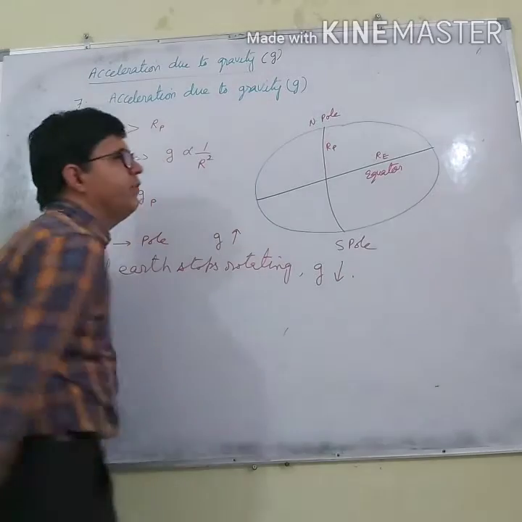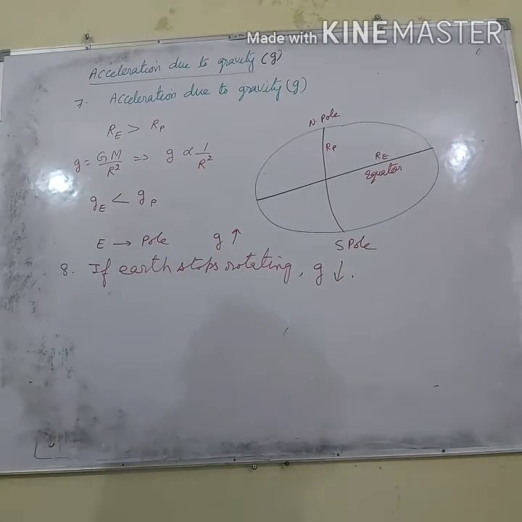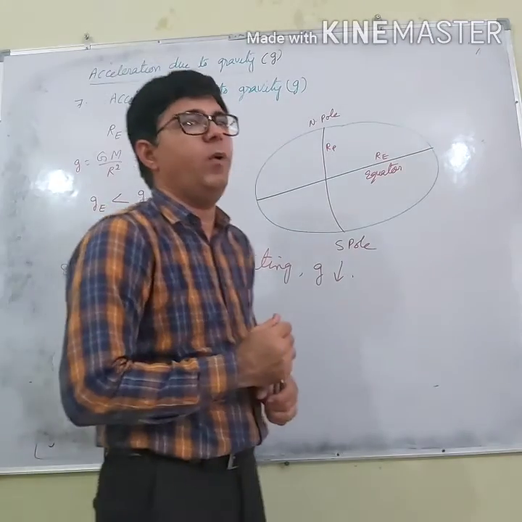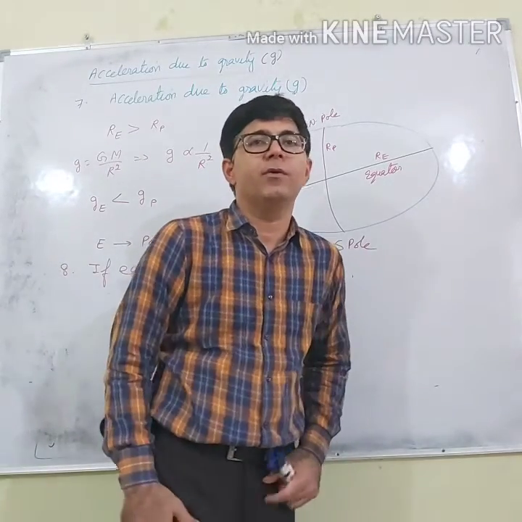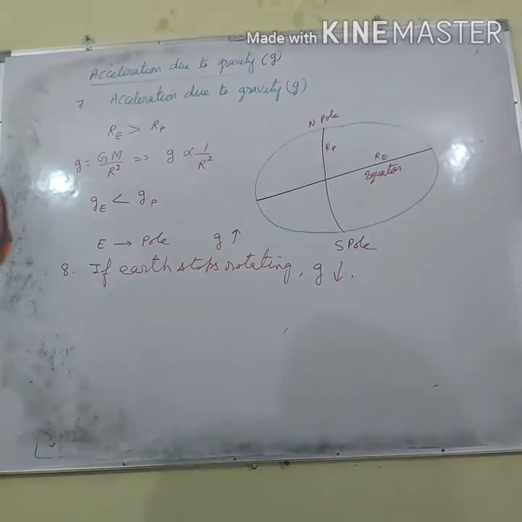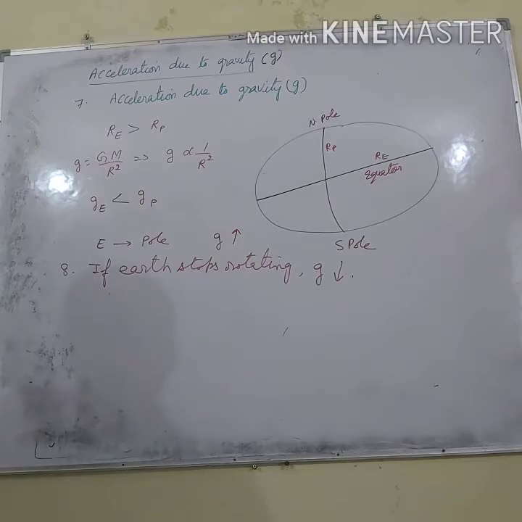Acceleration due to gravity will decrease. So these are the few points that you have to keep in your mind. And these are very simple points.